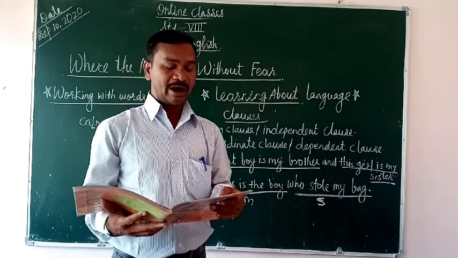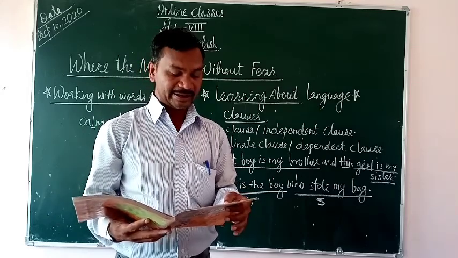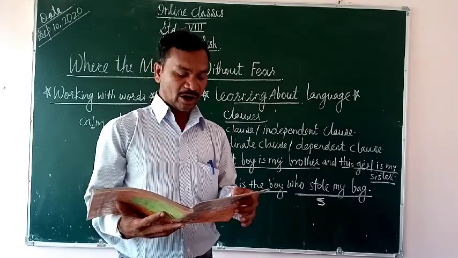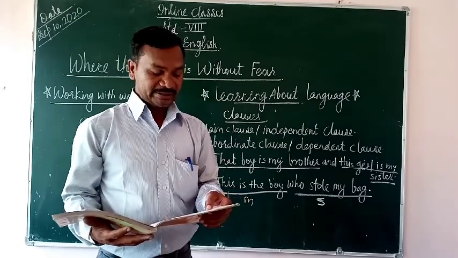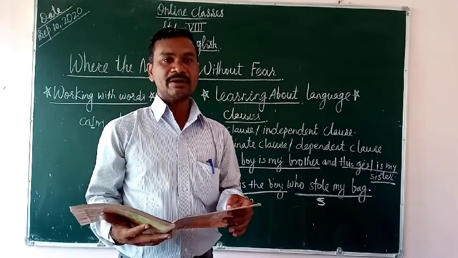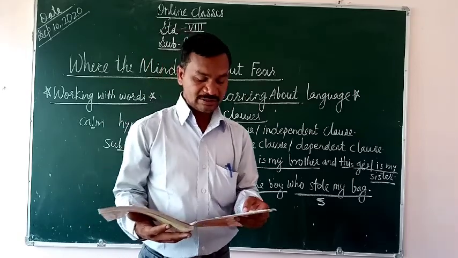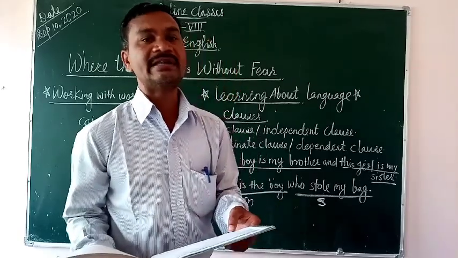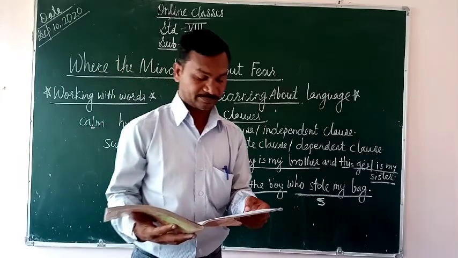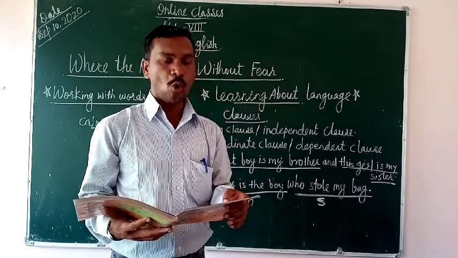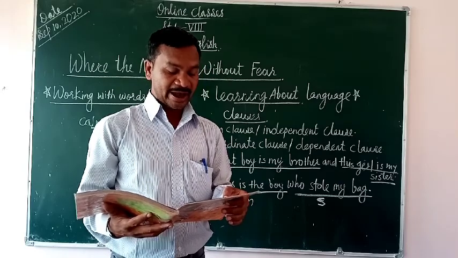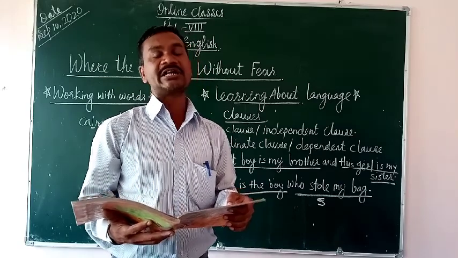D. When the sun came out, जब सूरज निकल आता है, the boys went out to play football. In this sentence, what is the main clause? The boys went out to play football is the main clause. Now E. After the play was over, the actors made the children.